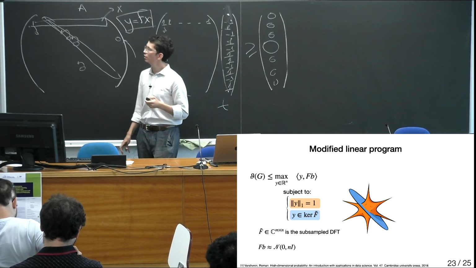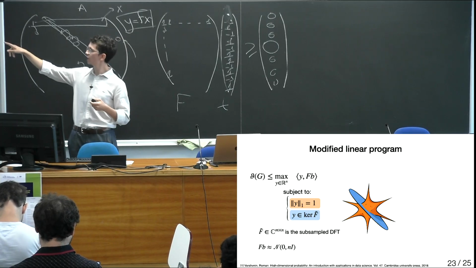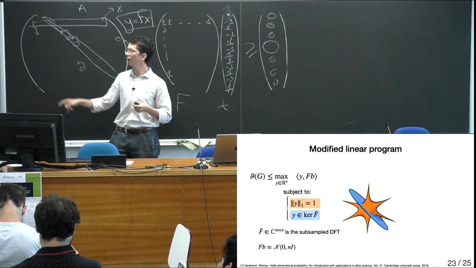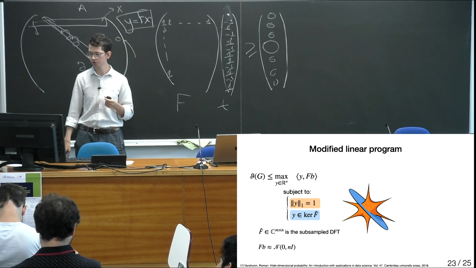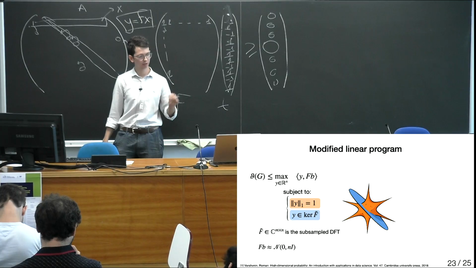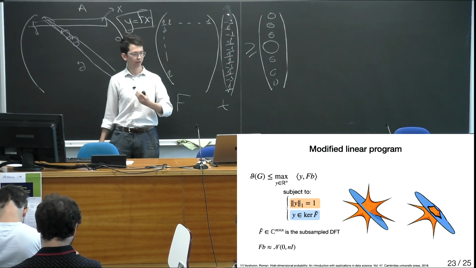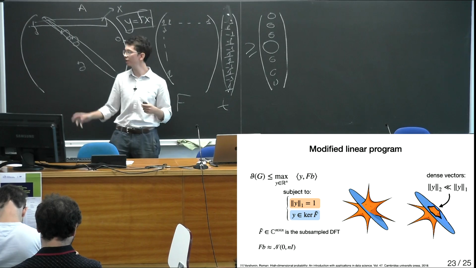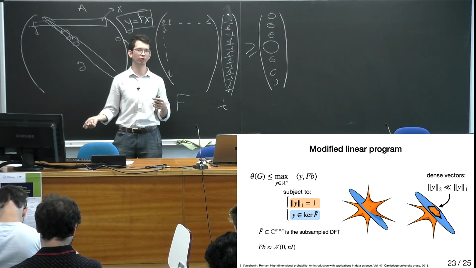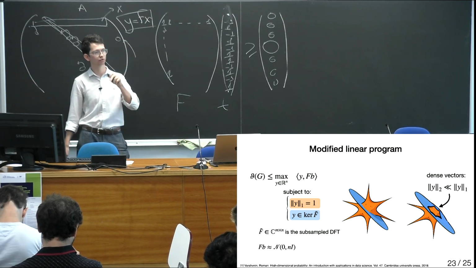And these vectors which have large L2 norm will really increase our objective, our inner product between y and fb. So we want to get rid of them. And the second constraint, that y belongs to this random subspace, allows us to do this. Intuitively, if you look at the picture, at the intersection we have dense vectors for which the L2 norm is much smaller than the L1 norm. So this subspace cuts off all the spikes of the L1 ball.